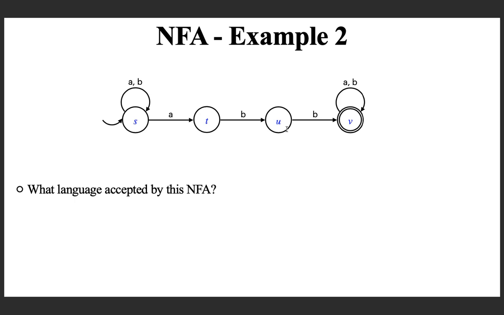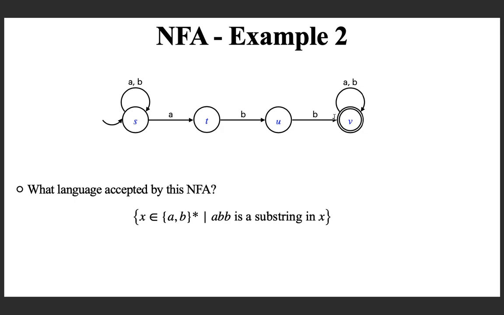A string is accepted if there exists a path which ends in a final state. It is not very difficult. Accepted means you reached into the final state from the start state. That means you traversed this path for sure, and if you traverse this path, which string you definitely processed? A substring ABB. So, you can see that this is exactly this language, set of all strings over AB, such that ABB is a substring in that input string.